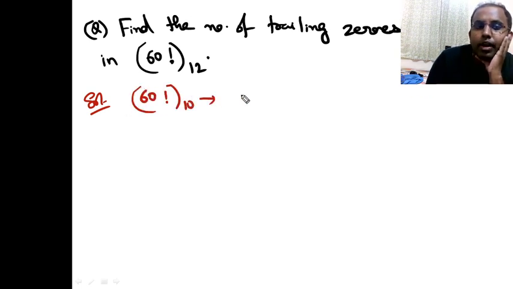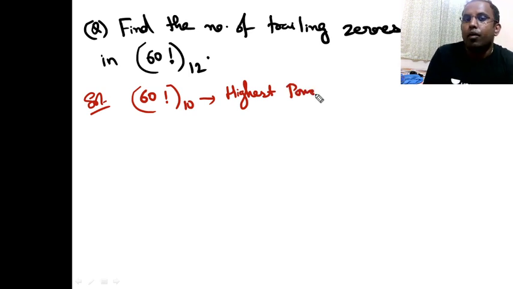हम क्या करते हैं, राइट? We calculate the highest power of 10, है ना? Because power of 10 is equal to the number of zeros ना. अगर 10 का पावर 1 है तो one trailing zero, right?